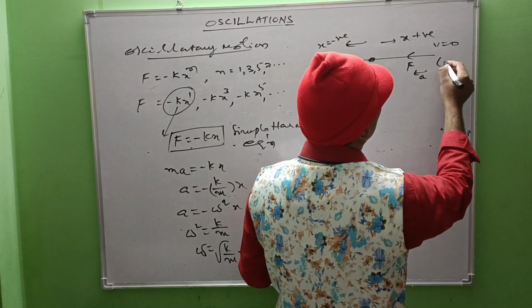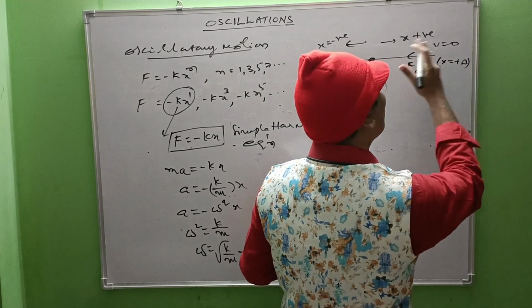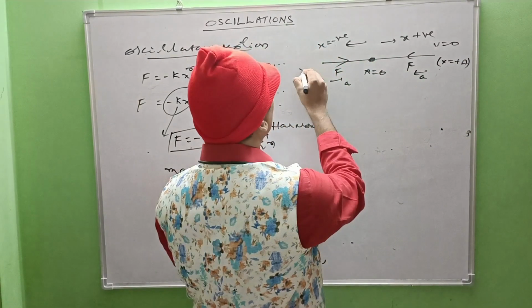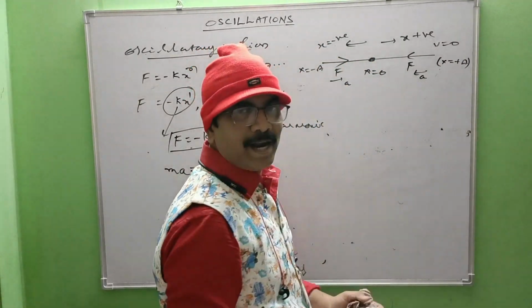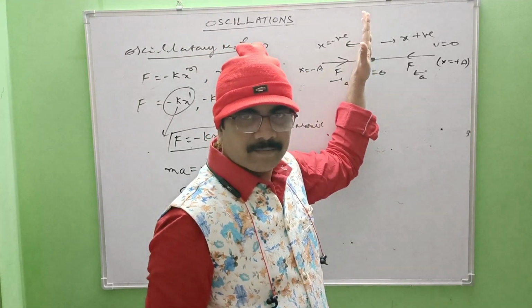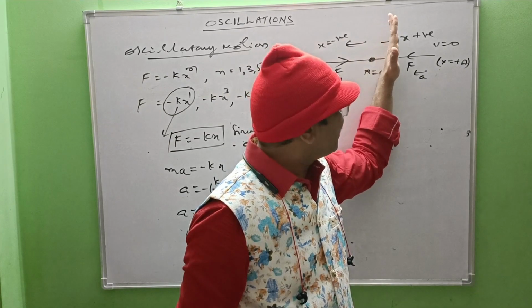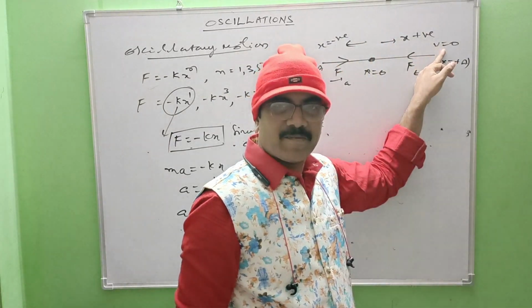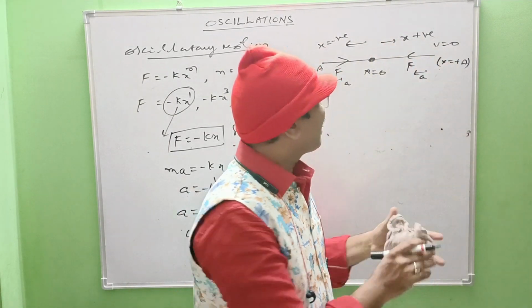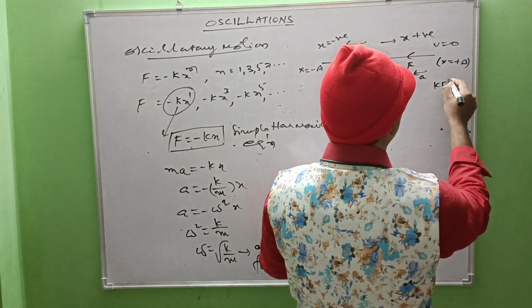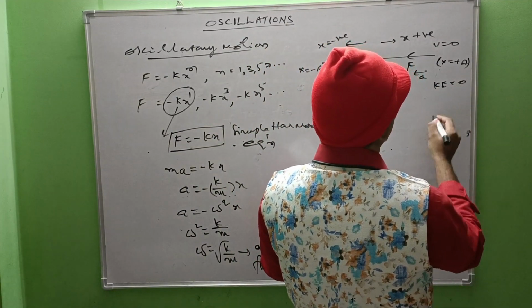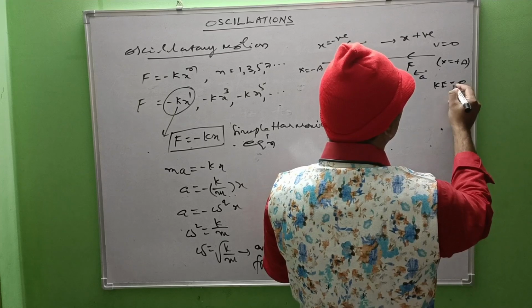What is the extreme position here? On the right side, x equals plus a. Here, x equals minus a. Am I right? So from the mean position, as it moves to the right side, speed decreases and becomes 0 at the extreme position. The speed is 0, kinetic energy is also 0 at the extreme position. Kinetic energy is 0, right? Potential energy is maximum.